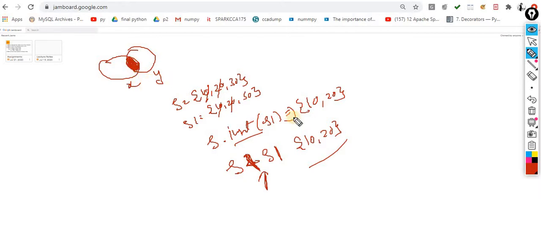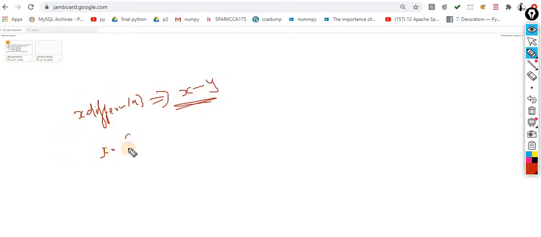So the next is your difference. How can I perform difference? First check it out: x dot difference of y. This is one way. Another way, x minus y. Now the question is, sir, what will it return? Take the example x is 10, 20, 30, 40, and y is, let's suppose, 30, 40, 50, 60.